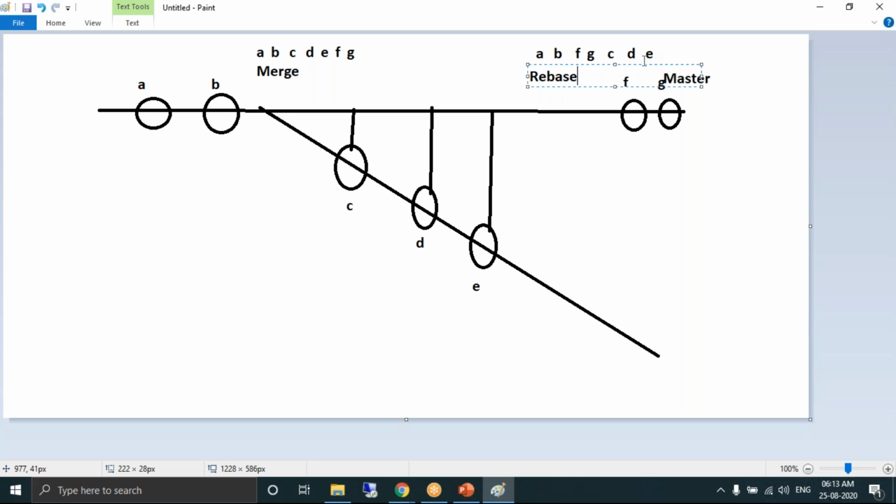Okay, then in a real-time scenario, in what scenarios should we go for performing a rebase? I'm coming to the point. Let's say when a developer is working on multiple functionalities, your client will request you to first process this code, the code which belongs in the child branch, to be processed in a pipeline for deployment. Client wants this code to be deployed first.